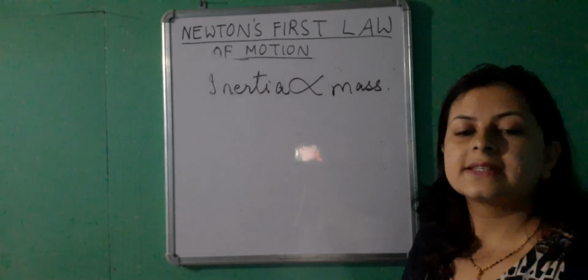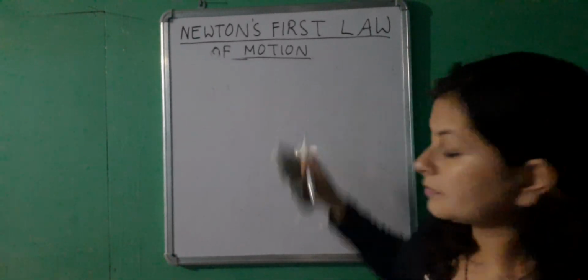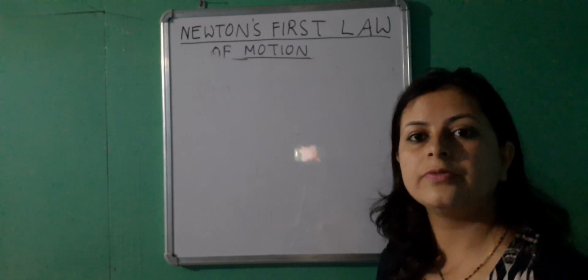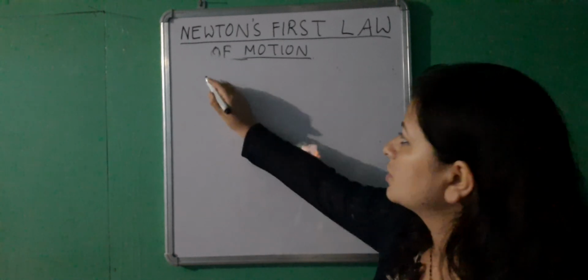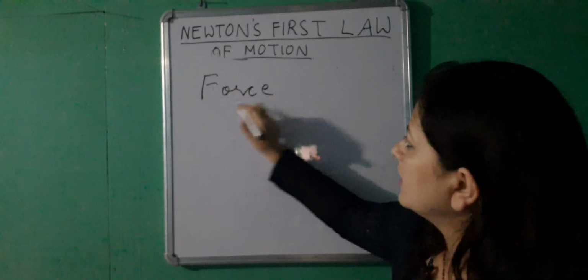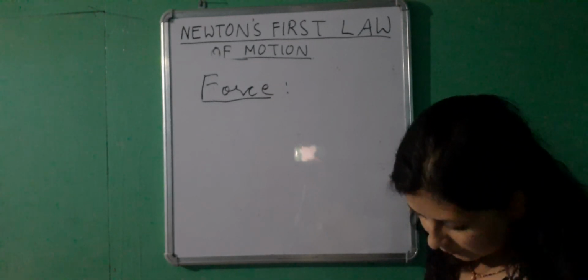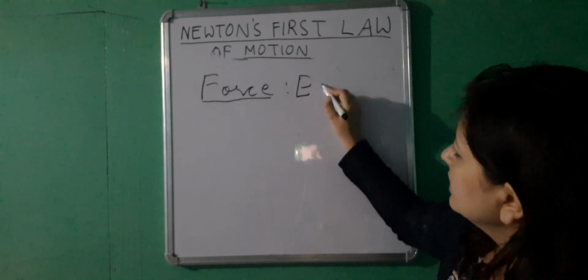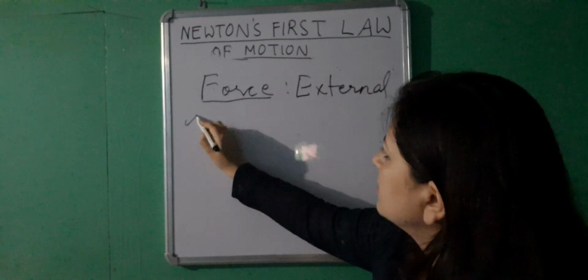Now let us next learn another definition which arises because of Newton's first law of motion. The cause which is changing the state of the body is called force. So what is force? Force is nothing but the external agency or external cause.